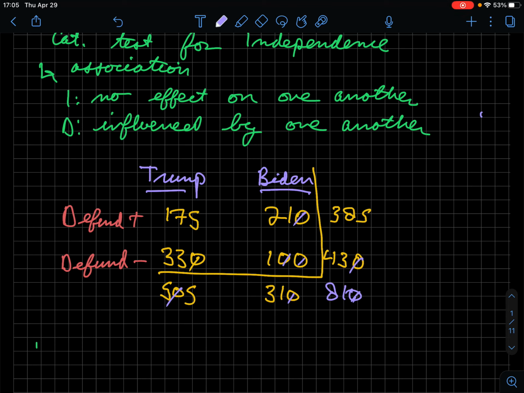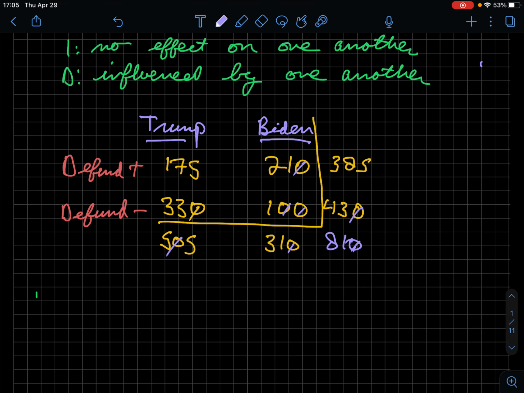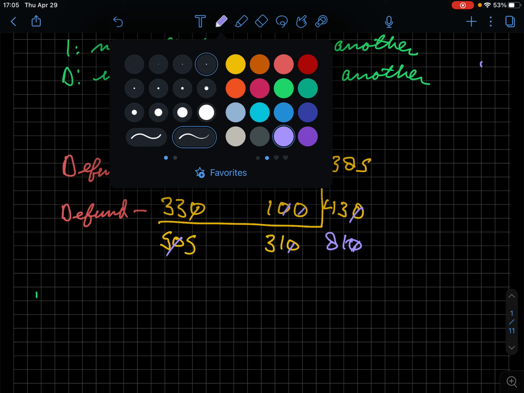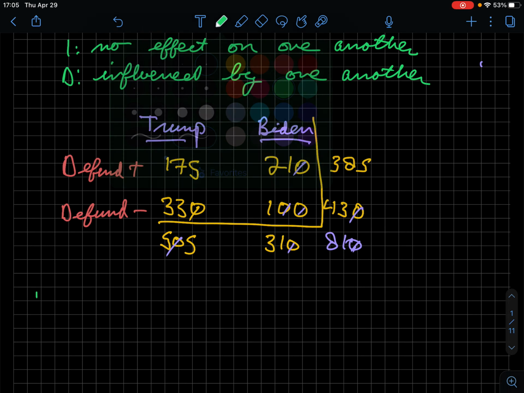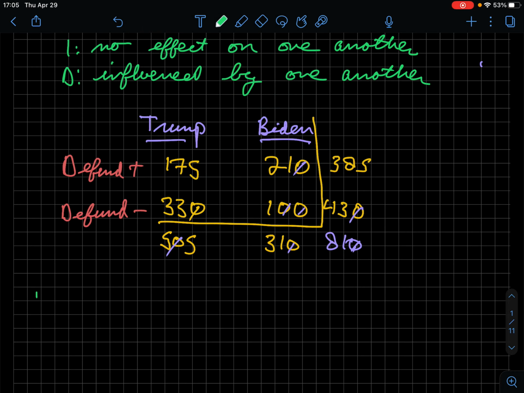So we're trying to determine if there's a relationship between people who support defunding the police versus people who do not. That's very key here. The formula we use for this is called a chi-square. Chi is spelled C-H-I, for those of you in sororities or Greek life. It's an X with a little curly tail, and it's the chi-squared formula.